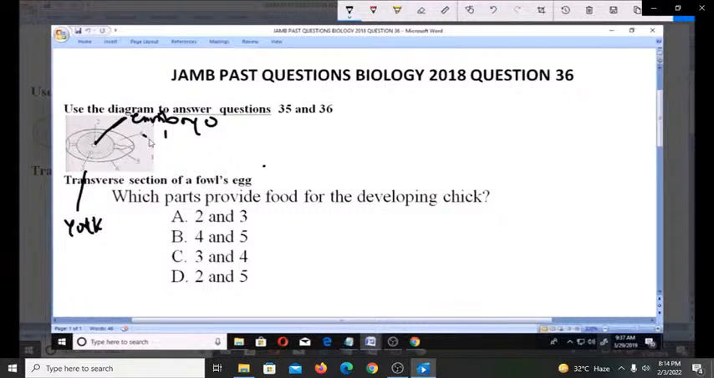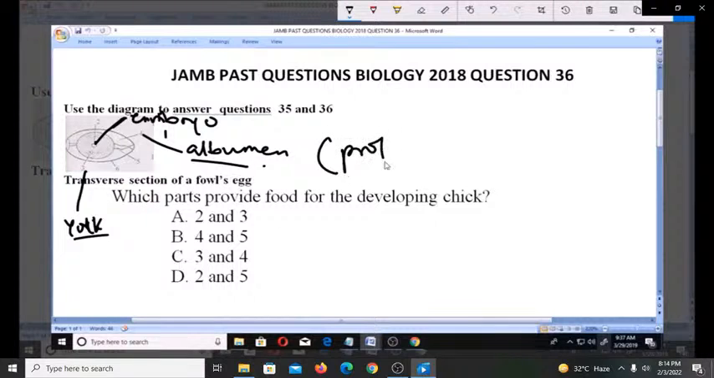Then this 4 is the albumin, which is the egg white. You understand? So this albumin, which is 4, and this 3, which is the yolk, the 2 of them combine to provide the food, mainly proteins and salts. You understand?